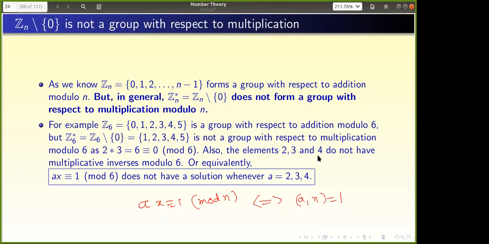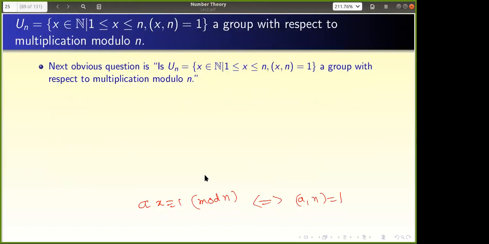So but 2, 3, 4 are not relatively prime to 6. So that does not have a solution. Okay, that does not have an inverse. So that's why this U_n is important for us.